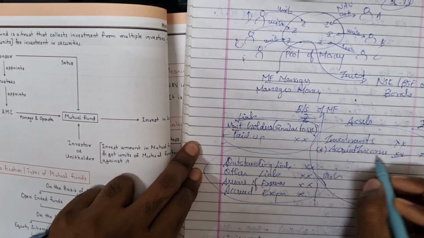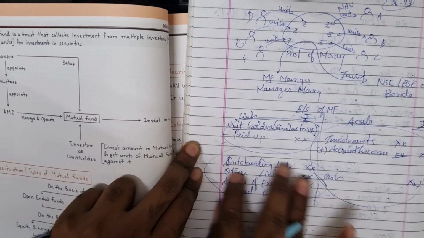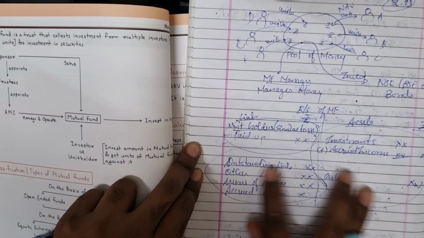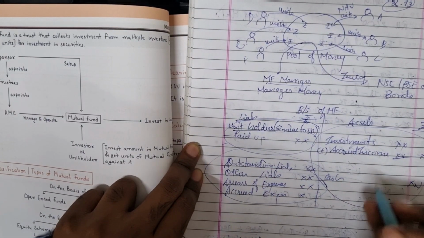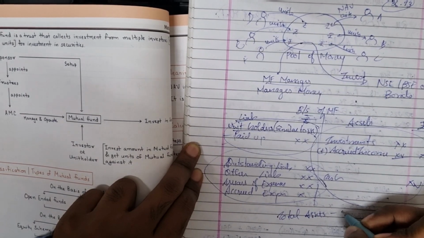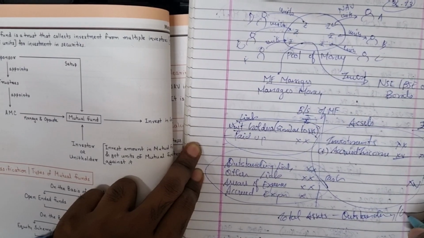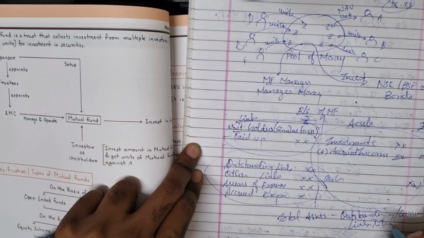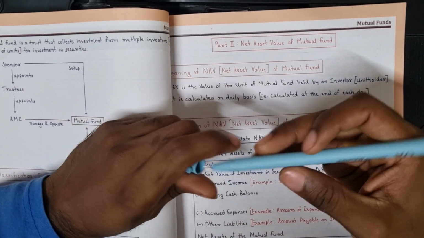Investment, accrued income, cash on the asset side, that is the total; minus your accrued expenses, that is a current liability. Then other liabilities, outstanding expenses, arrears of expenses, accrued expenses. So this is how we are doing it: total assets minus your outstanding or current liabilities. You just have to present it in table format.